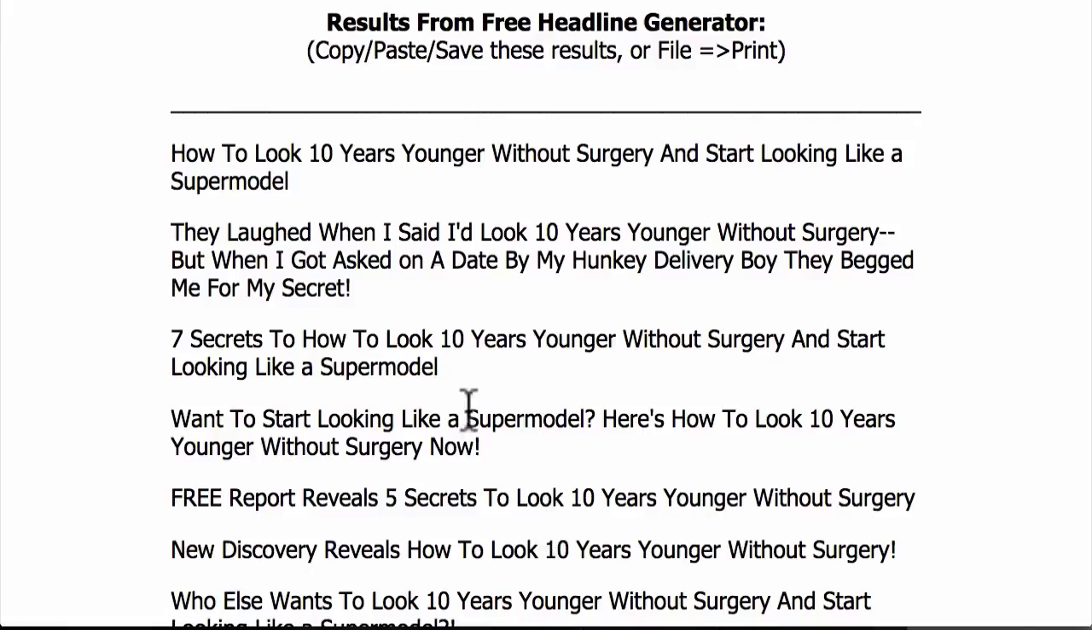I want to show you how cool this thing is. It basically took what you plugged in and put in a whole bunch of really great templates with some really great openers for headlines. So let's look. How to look 10 years younger without surgery and start looking like a supermodel. This how-to opener is a really great headline. You could do something like how to get your dog to stop misbehaving in just 48 hours. So how-to is a really great headline thing. I use it all the time.